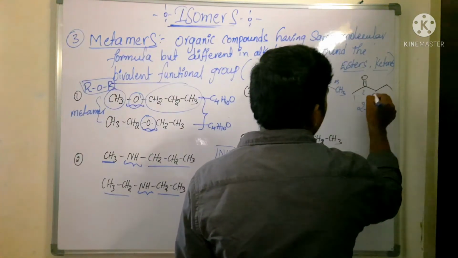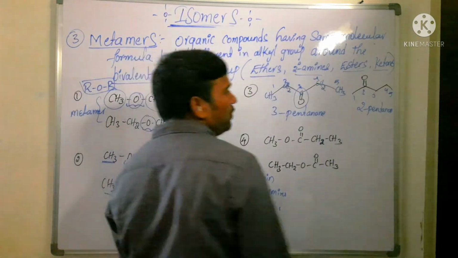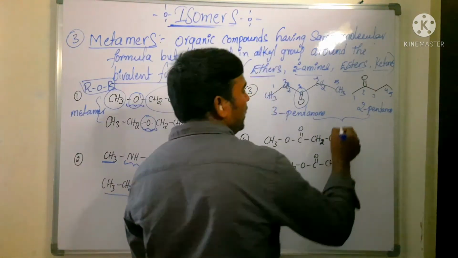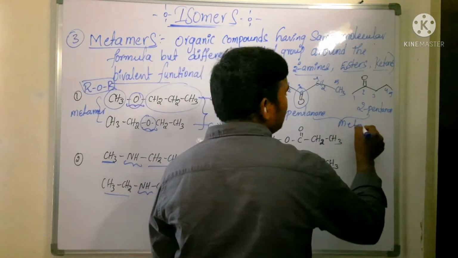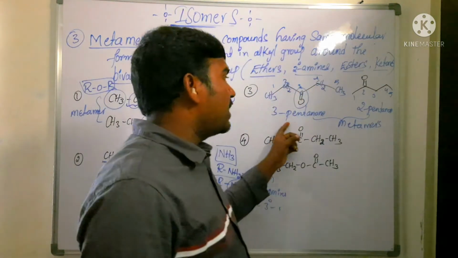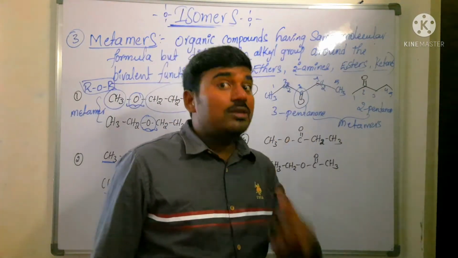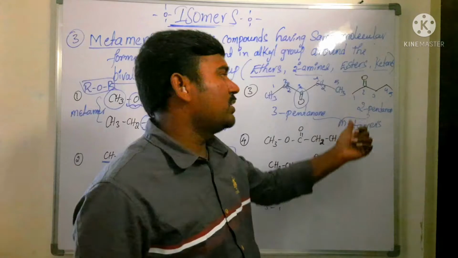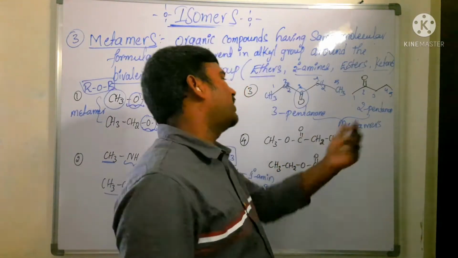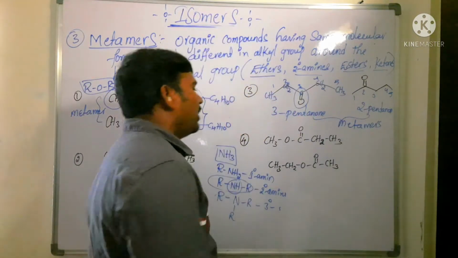So it is 1, 2, 3, 4, 5. Okay, so 3-pentanone and 2-pentanone. These two are which type of isomers? These two are metamers. If they do not mention metamers, then you have to say positional isomer, having the same carbon chain but a different position of the functional group. If they mention metamers, then definitely first priority should be given to metamers. Is that clear?